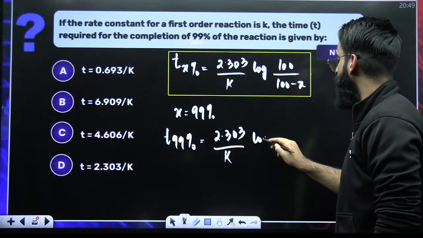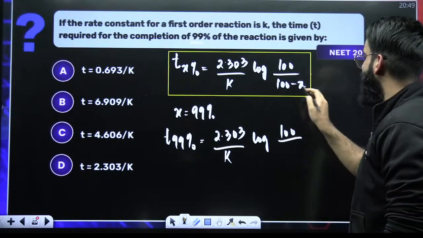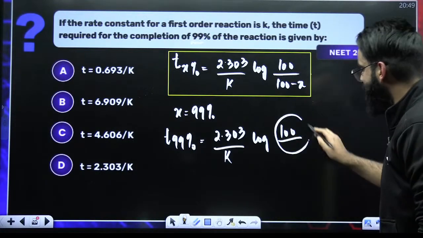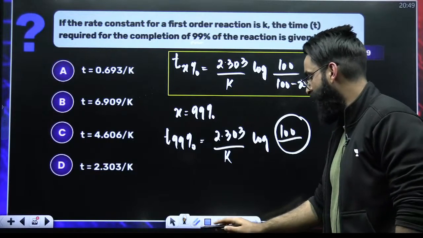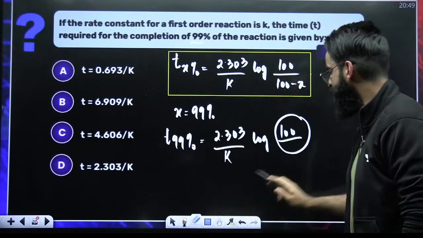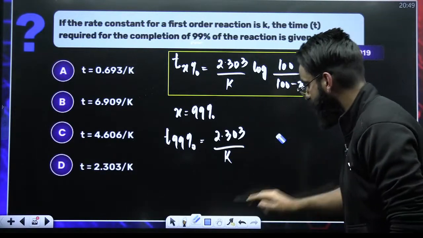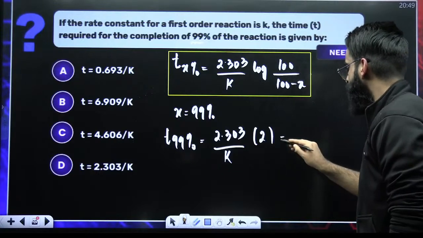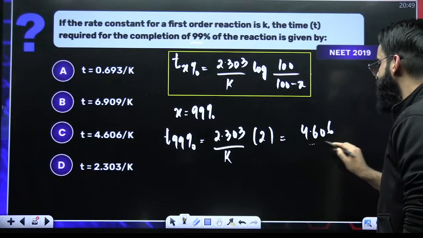And this is going to be log of 100 divided by 100 minus 99, which is 1. 100 is 10 square. Log of 10 square is what? Log of 10 raised to power 2 is 2 log 10. So this entirely reduces to 2. So this is 4.606 divided by K.